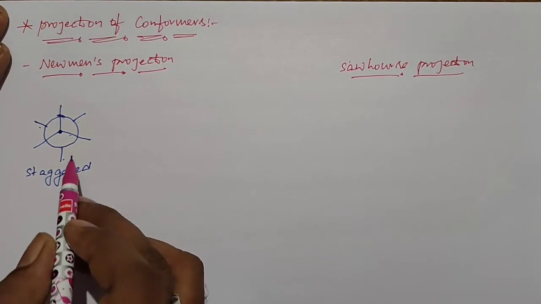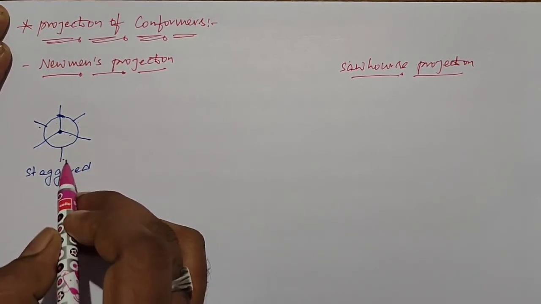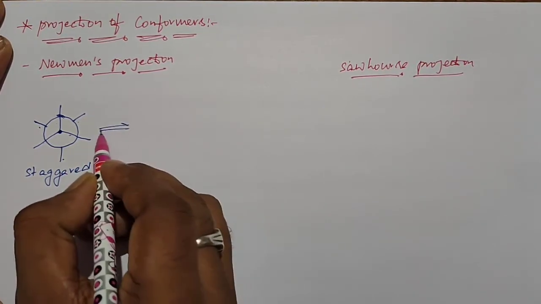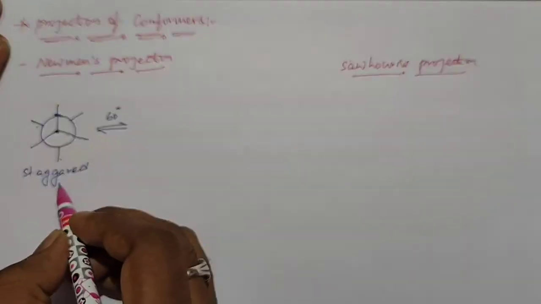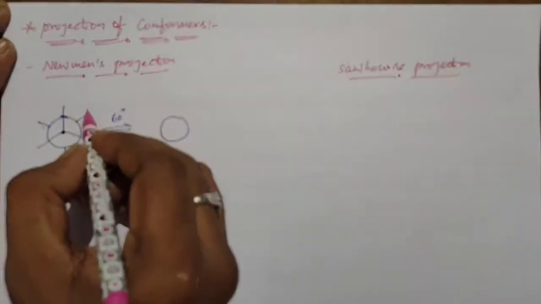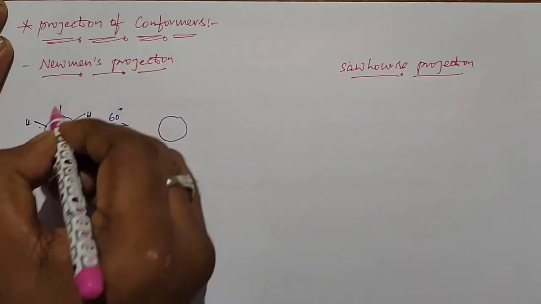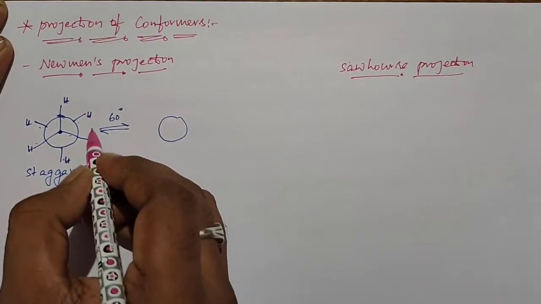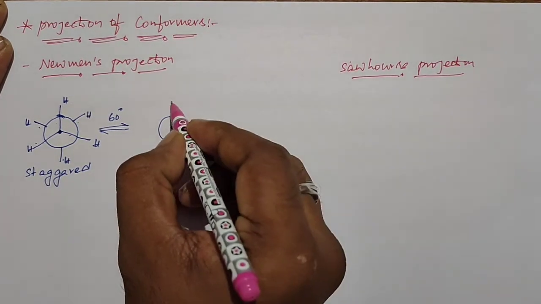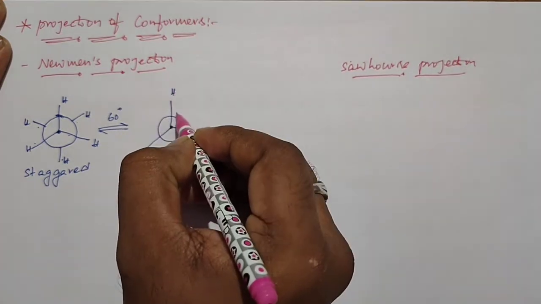This is the staggered form. When you rotate the carbon-carbon single bond by 60 degrees, the staggered form changes into the eclipsed form. For ethane, each carbon has 3 hydrogen atoms. These are the hydrogens of the front carbon and these are the hydrogens of the back carbon. After a 60 degree rotation of the carbon-carbon single bond, the new projection is obtained.